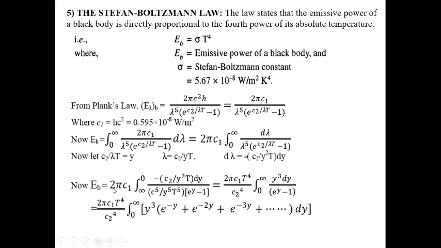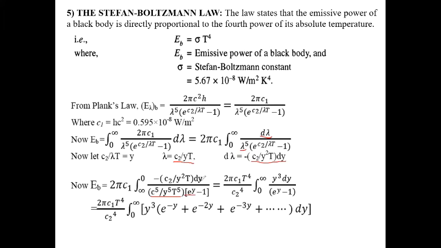So first, 2 pi c1 into the integration 0 to infinity. Now instead of d lambda we write this value, minus c2 by y square T dy. Clear? Instead of lambda we write c2 to the power 5 by y to the power 5 T to the power 5, because this is lambda to the power 5. So this is c2 to the power 5 by y to the power 5 T to the power 5 into e to the power y minus 1.